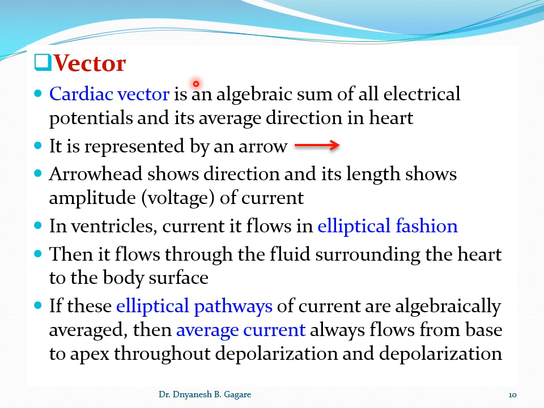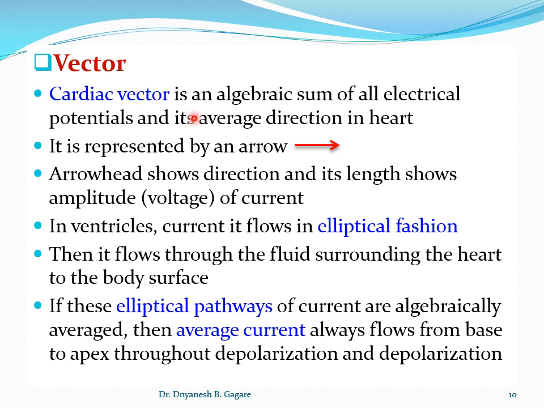You know the vector is an arrow, and this arrow has a direction and amplitude, that is a length of the vector, which indicates the magnitude of the current, and the head of the arrow indicates the direction of the current flow. So apply the same thing here: that is a vector, and that vector in the heart is called the cardiac vector.